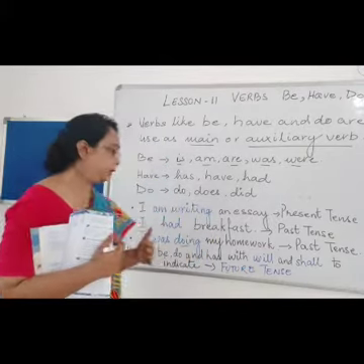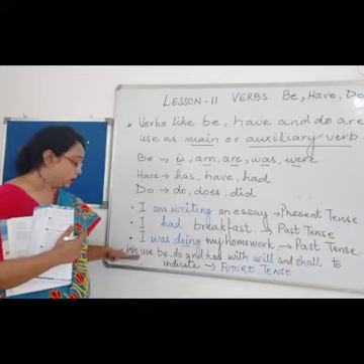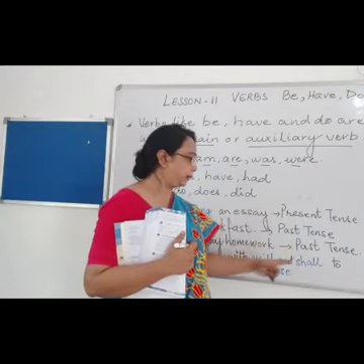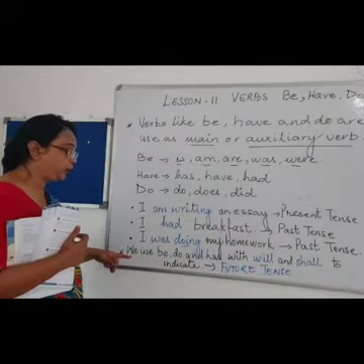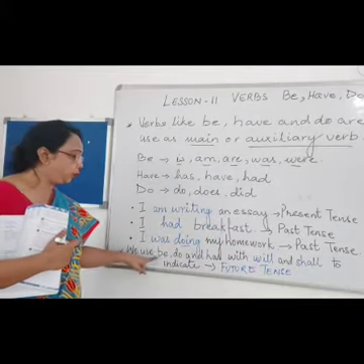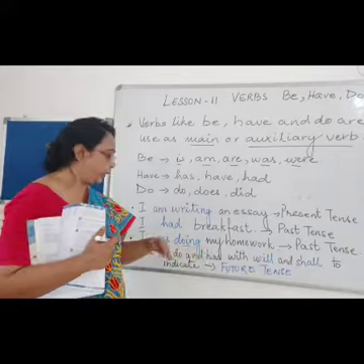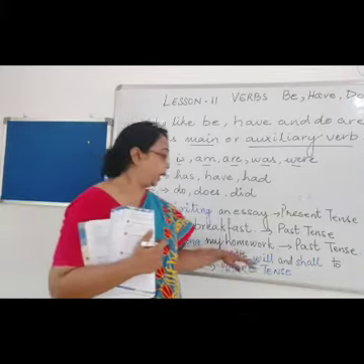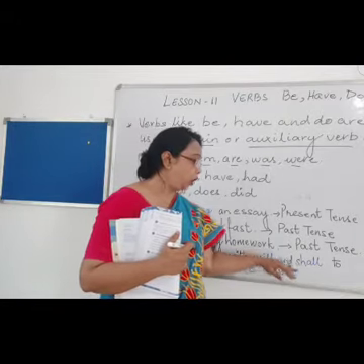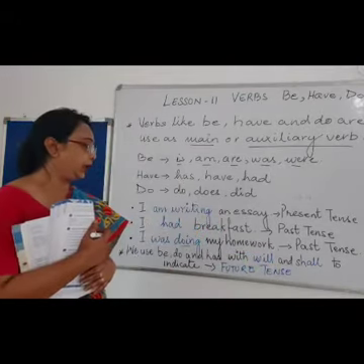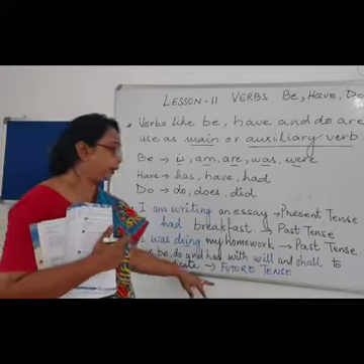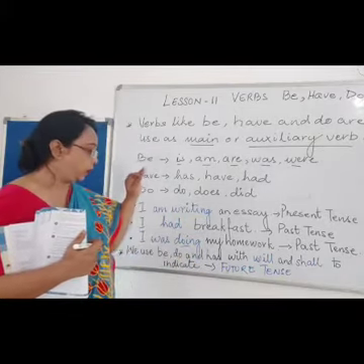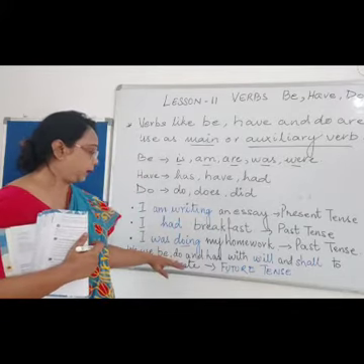Now children, we have talked about present tense, we have talked about past tense, and now we will talk about the future tense. We use be, do and have. When do we use be, do and have in the future tense? When we add will or shall. Shall and will are added to indicate the future tense. Right? So, when do we add these?